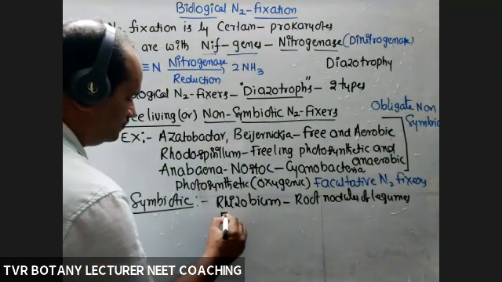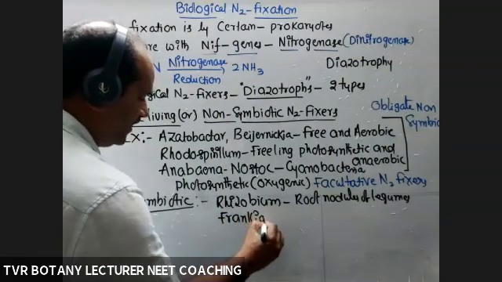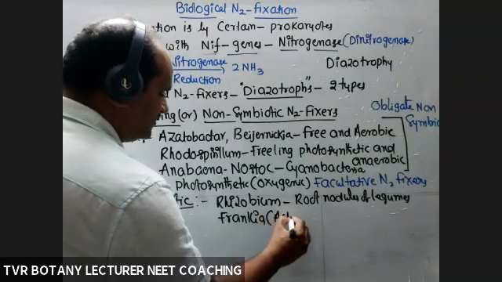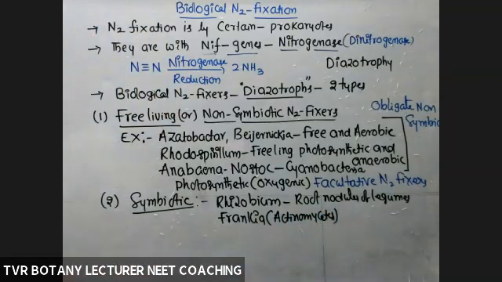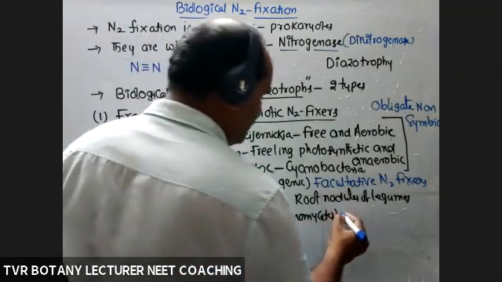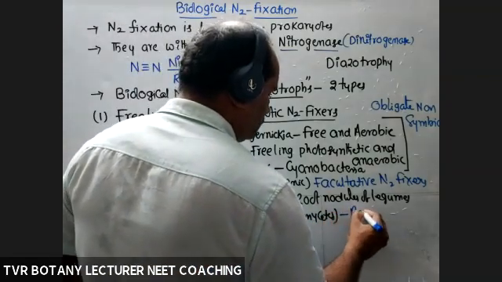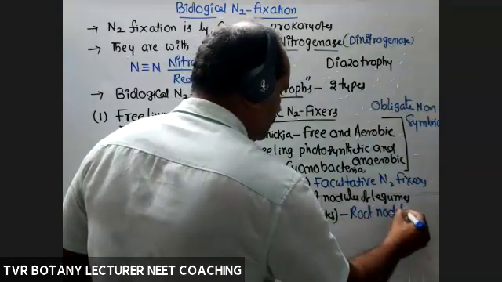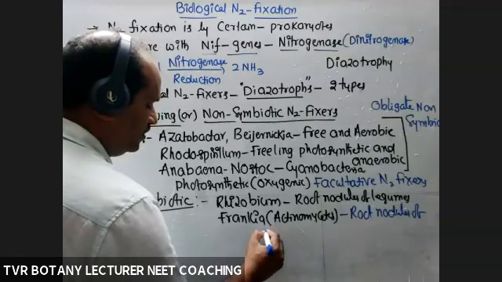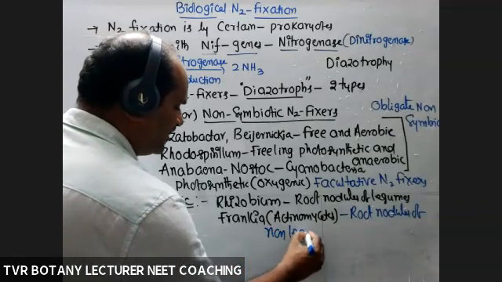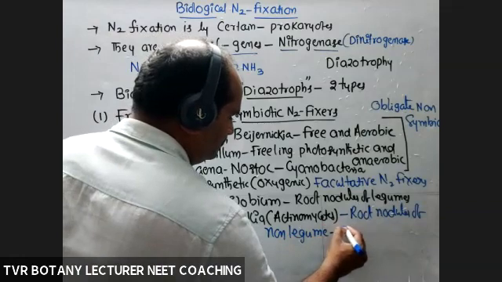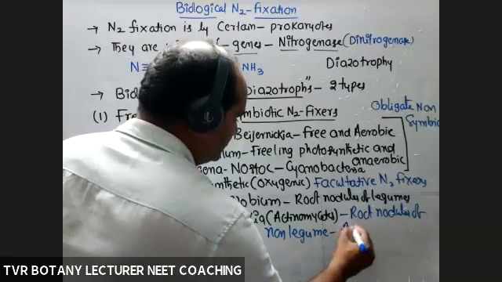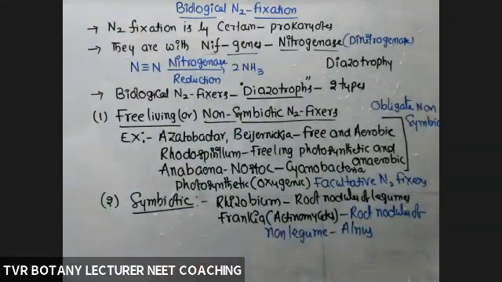Next, Frankia. Frankia is an actinomycete, forming root nodules in non-legume plants, for example Parasponia and Alnus.